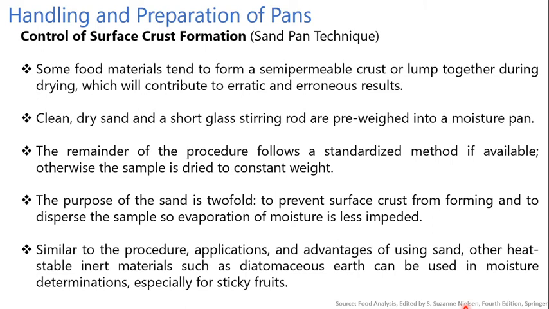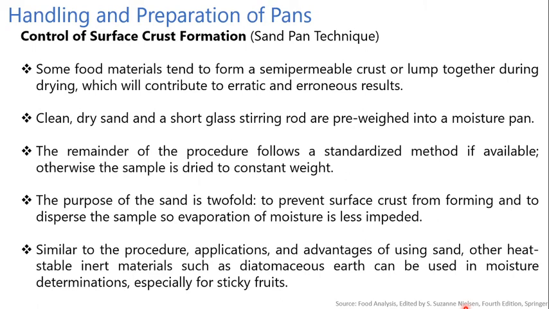Then the next one is the control of surface crust formation. We have to control surface crust formation by using sand pan techniques. Some food materials tend to form a semi-permeable crust or lump together during the drying, which will contribute to erratic and erroneous results. That's why we have to take clean dry sand and a short glass stirring rod and pre-weigh them into the moisture pan. The remainder of the procedure follows the standardized method if available, otherwise the sample is dried to a constant weight.